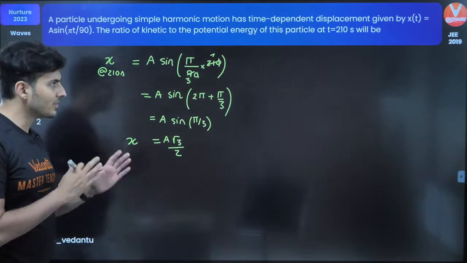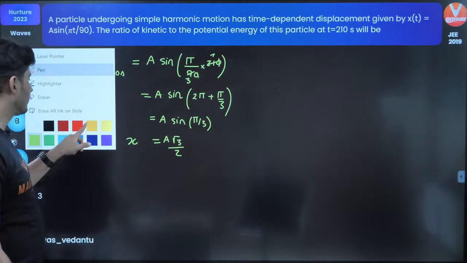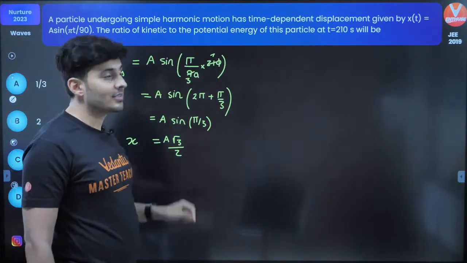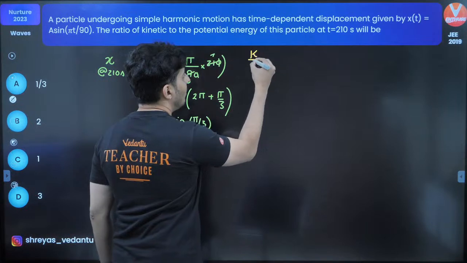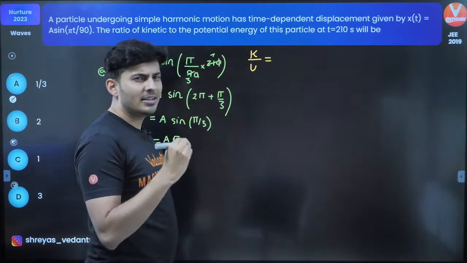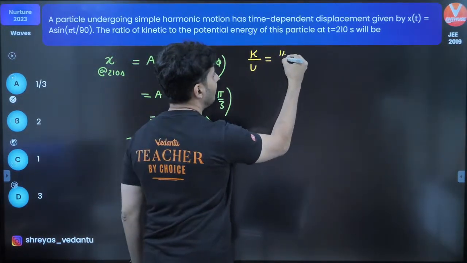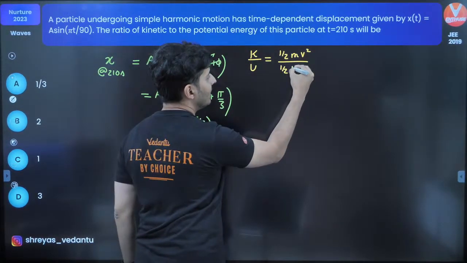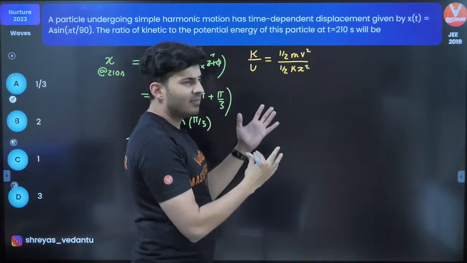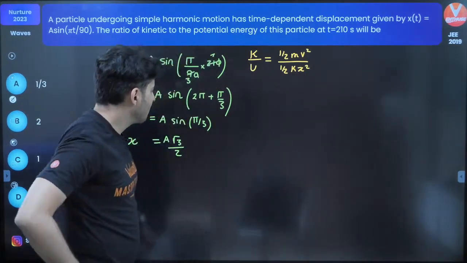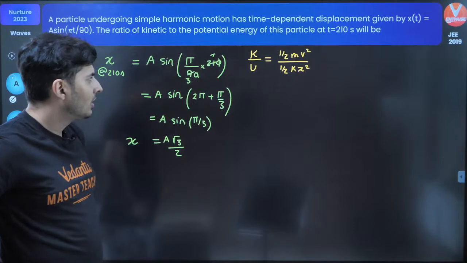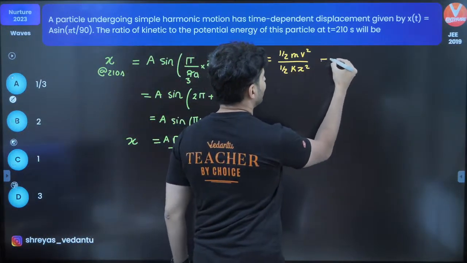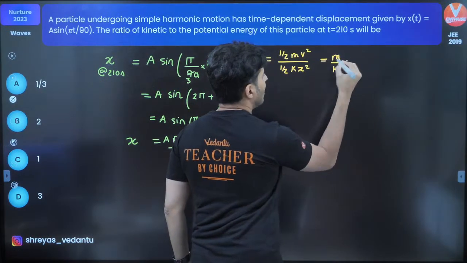Now why did I find out x? You will understand in the next step. Observe. Ratio of kinetic to potential is asked. So kinetic upon potential is asked. What is kinetic energy formula? It's half mv square. What's potential energy formula? Half k x square. Half goes. But I also have k and m. I don't know what to do with it. Hold on, let's do something. First, let's see what we can do next.